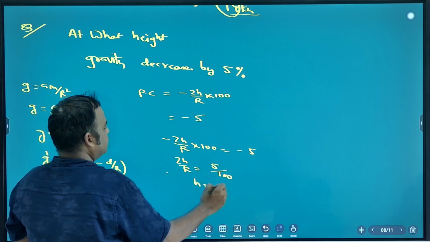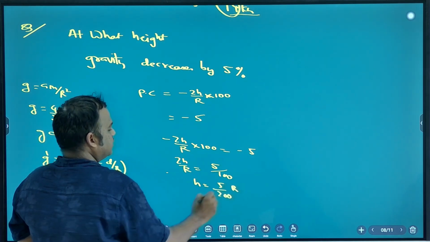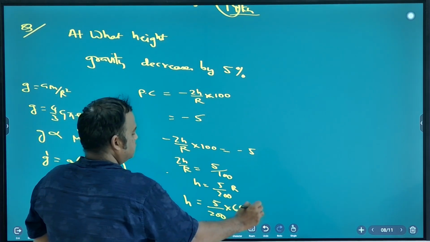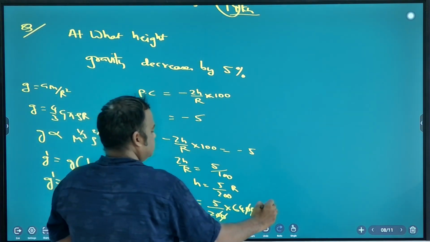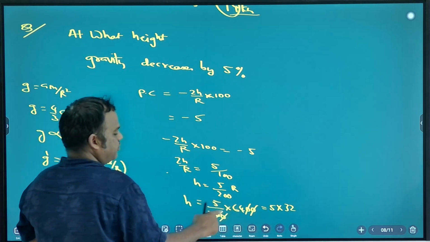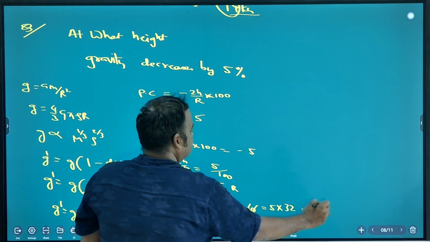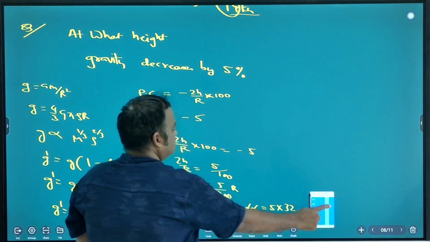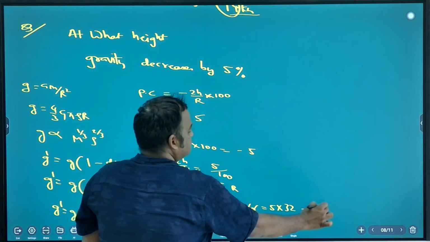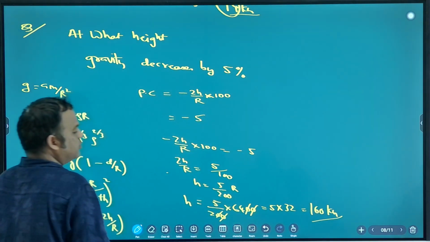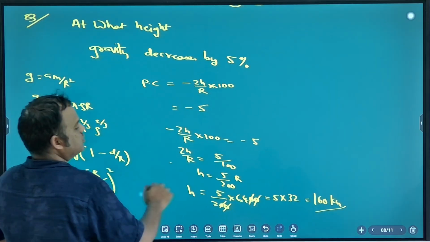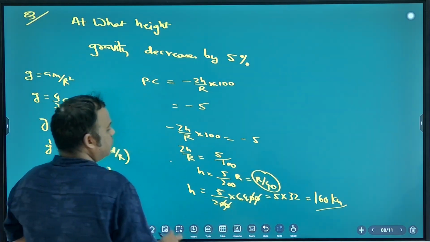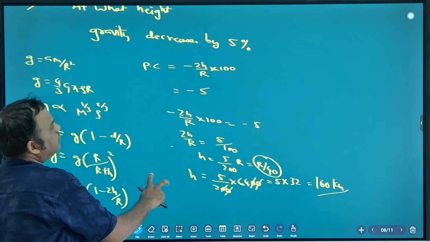So, h is equal to 5 by 200 into r. R is 6400. Zeros cancel. So, 5 into 32, 160 kilometer. At 160 kilometer this happens, or you can also say r by 40. If you go to r by 40 above, gravity will decrease by 5%.